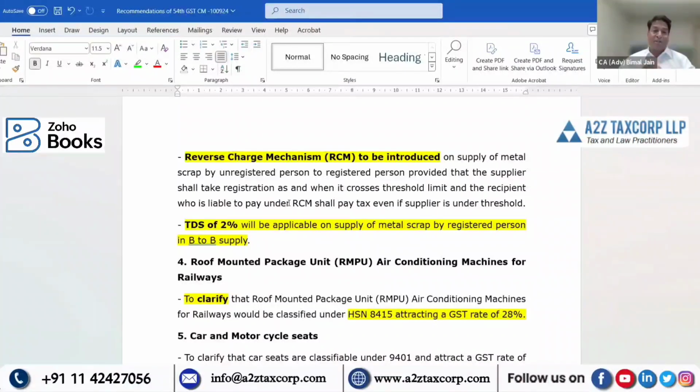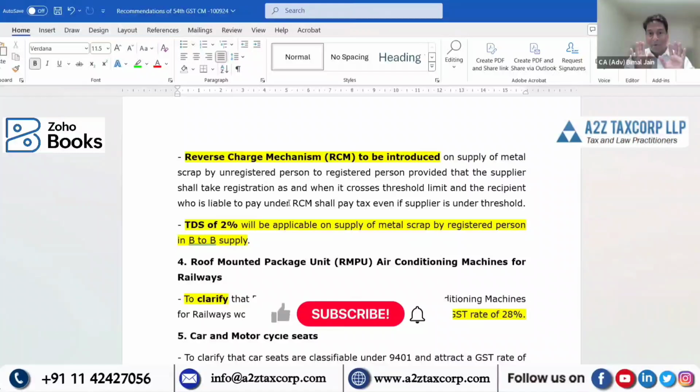Now, my question is, this unregistered supplier is below the threshold aggregate turnover. You are paying RCM under reverse charge, understandable. But how, being a recipient, will you come to know that this supplier has crossed the threshold limit and has to take a registration?